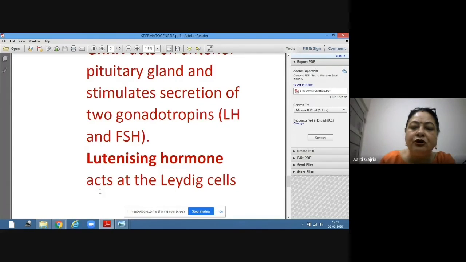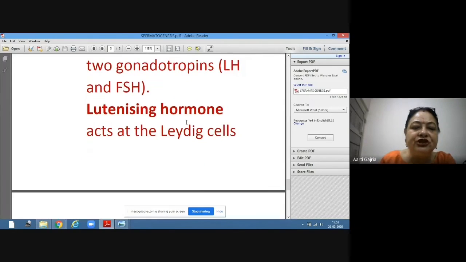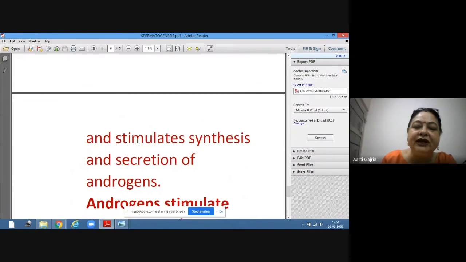Luteinizing hormone, you can remember LL. Luteinizing hormone acts at the Leydig cells. Where are Leydig cells present? Interstitial cells outside the seminiferous tubule. So this luteinizing hormone acts at the Leydig cells and stimulates synthesis and secretion of androgens.